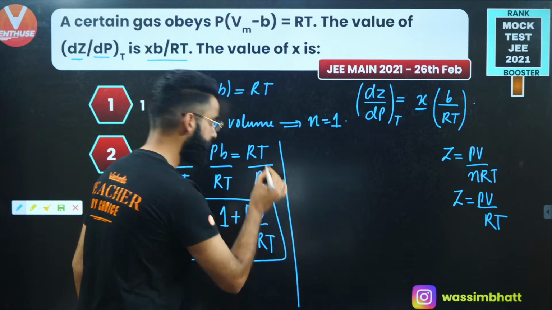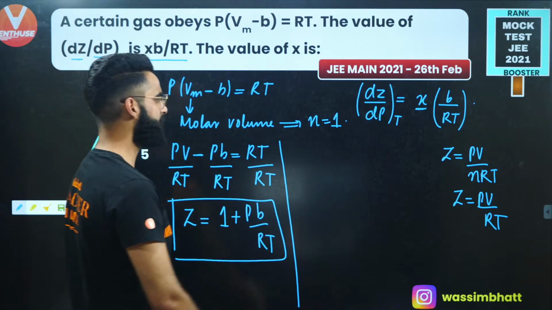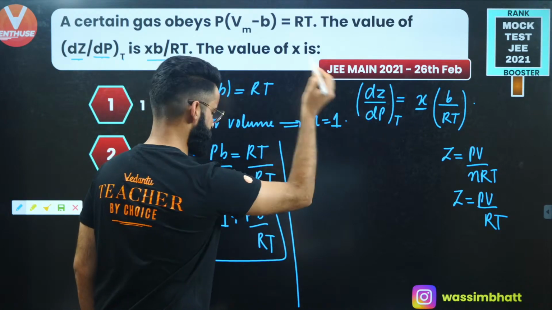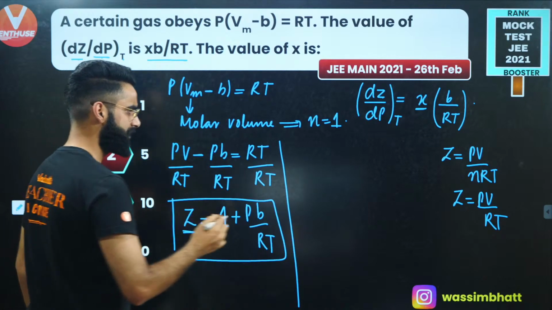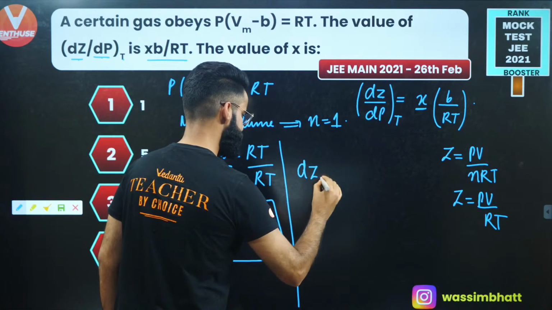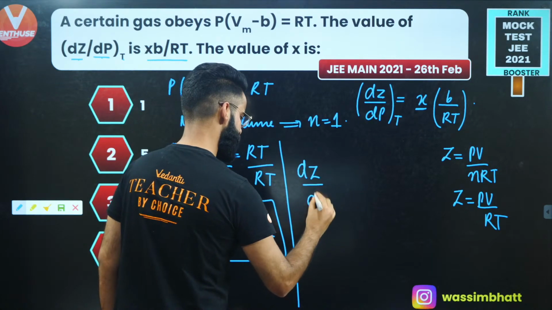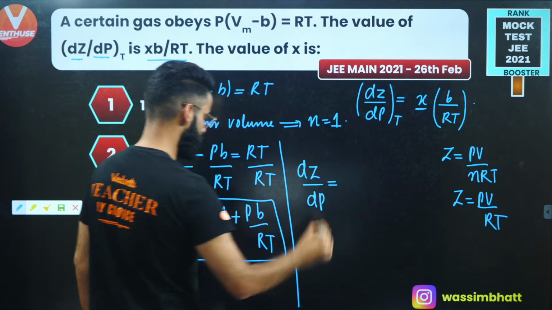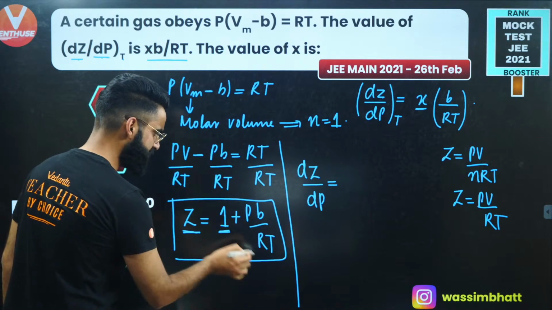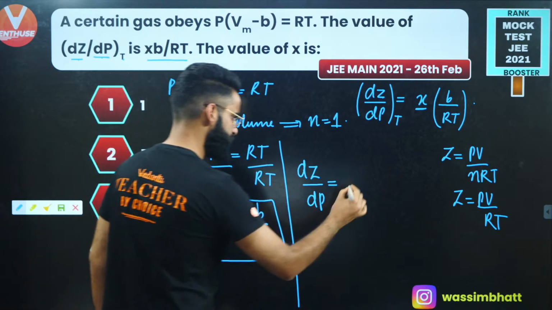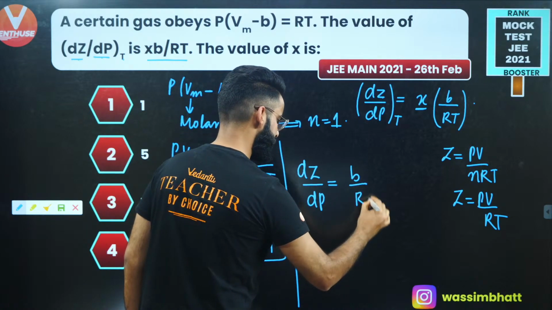Now, what am I supposed to calculate? I'm going to differentiate this Z with respect to pressure, correct? So I'll simply say dZ upon dP at constant temperature will be equal to, differentiation of constant is 0, and if I differentiate this term with respect to pressure, it will simply become B divided by RT, right?